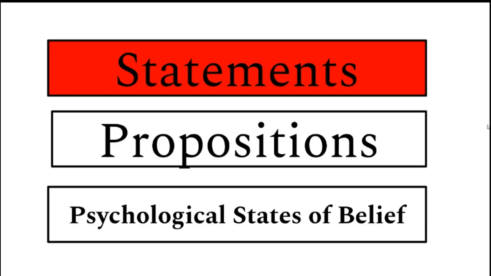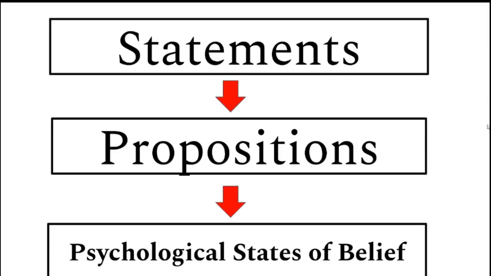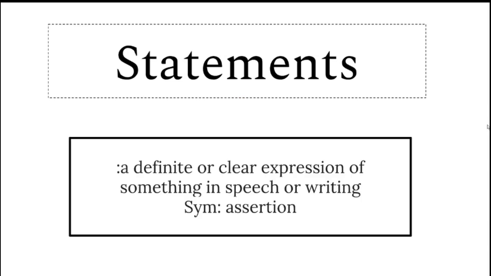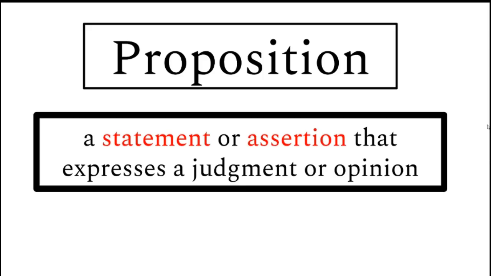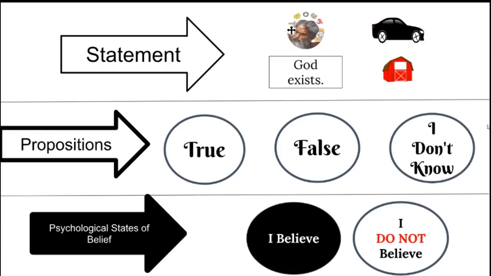So here's a quick recap. We have statements, propositions, and psychological states of belief. They all work together. You can't have a proposition without a statement, and you can't have a psychological state of belief without a proposition. We define what statements are: clear expressions of something in speech or writing, synonymous with assertions. We define what propositions are. They are statements or assertions that express a judgment or opinion. And we define what psychological states of belief are. They are a belief or lack of belief on a proposition's truth value. I believe or I do not believe.